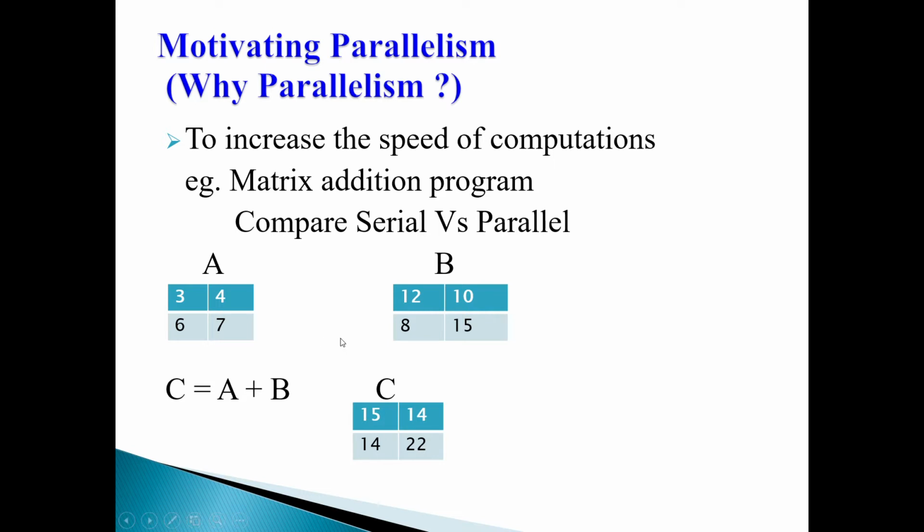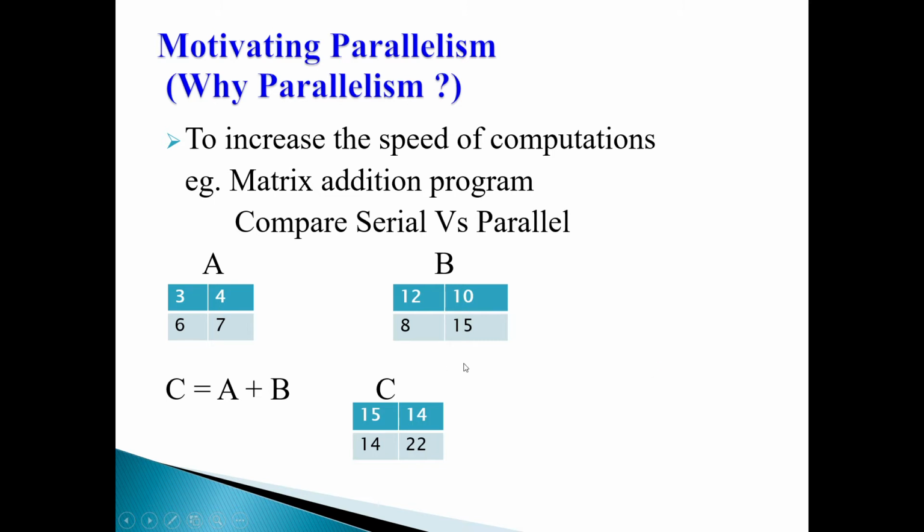When you are testing, test it on a very large data set. For example, here we are dealing with only 2 by 2 matrices, so we are adding only 4 elements, is it not? If there are thousands of elements, or 10,000 or lakhs, 20,000 elements we are adding as per the situation or the application, just see. Naturally, obviously, the serial program will take more time. So better to club the computations into sub computations, allocate them to different threads, and then finally you join the threads. So I hope the motivation is clear.